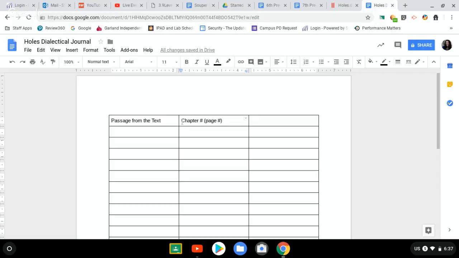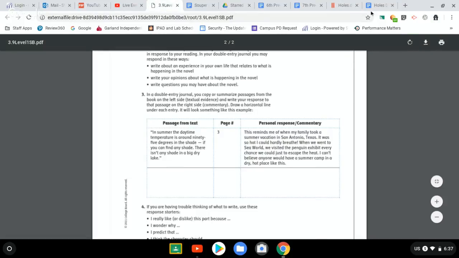And you don't have to write chapter 1, page 1. You could make it look just like this. I understand what that means. Okay? As long as you keep that format, don't mess it up. Okay, next thing, personal response / commentary.